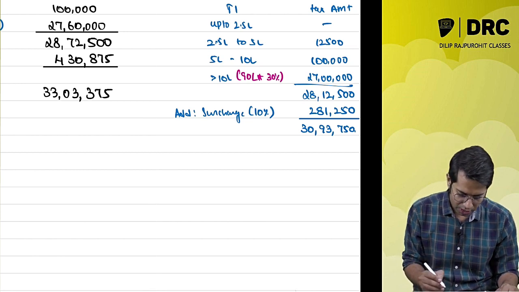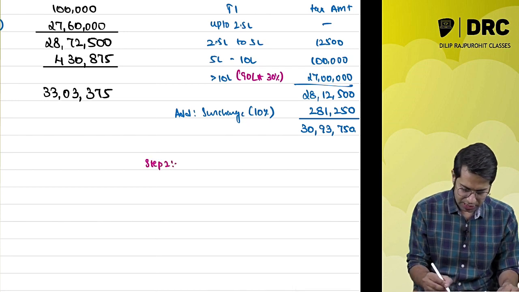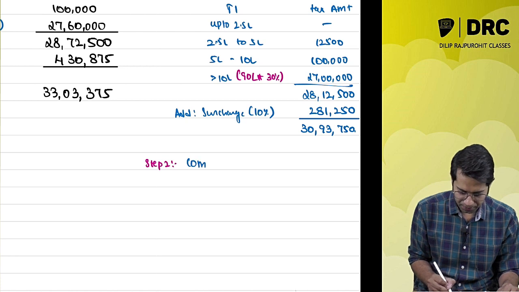Now what are you going to do? Step number 2. What is step number 2? Step number 2 is computation of marginal relief.